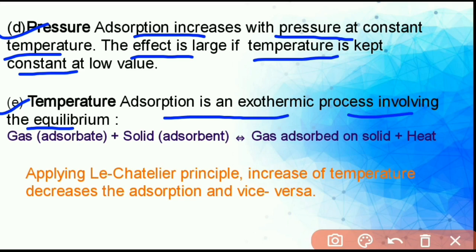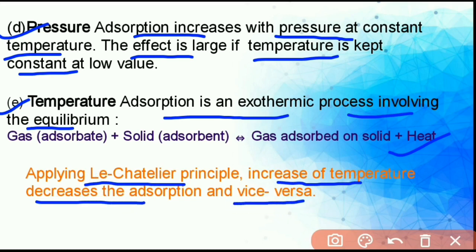So, as adsorption is accompanied by evolution of heat, in accordance with Le Chatelier's principle, an increase of temperature decreases the adsorption and vice versa.